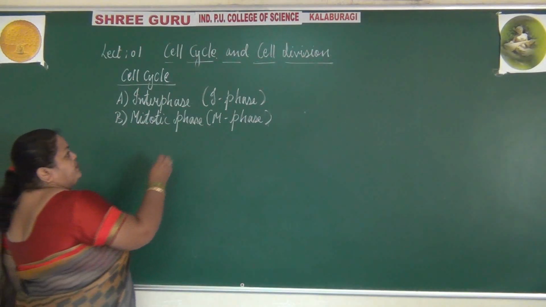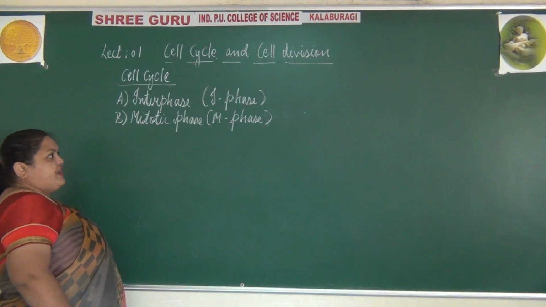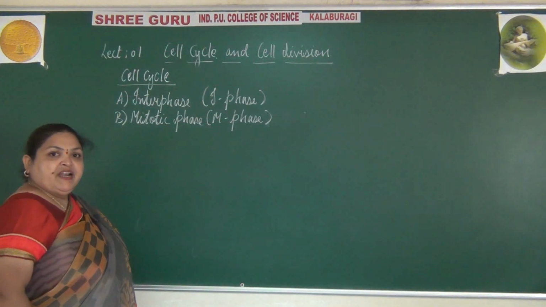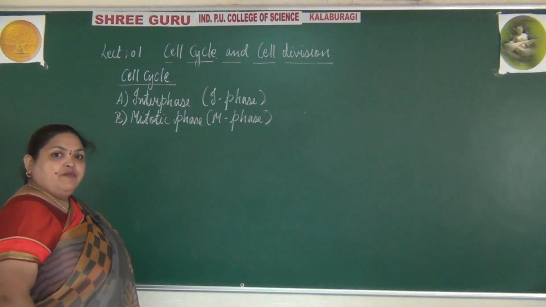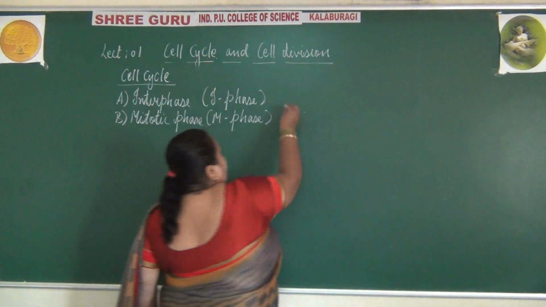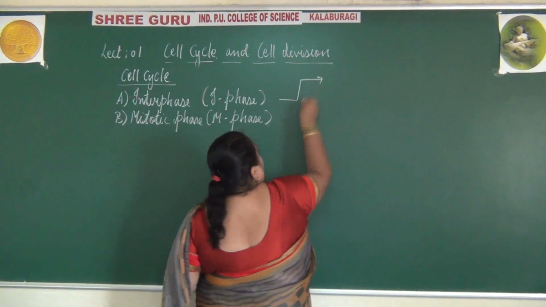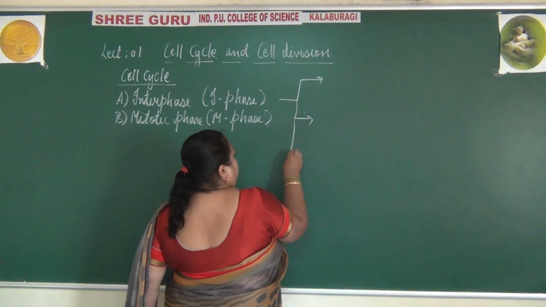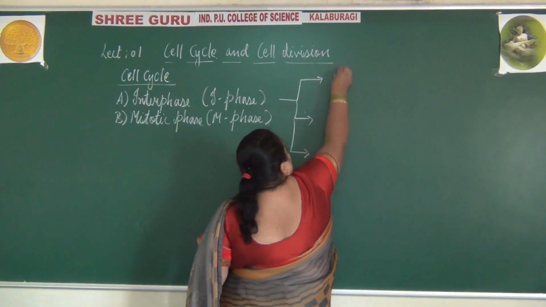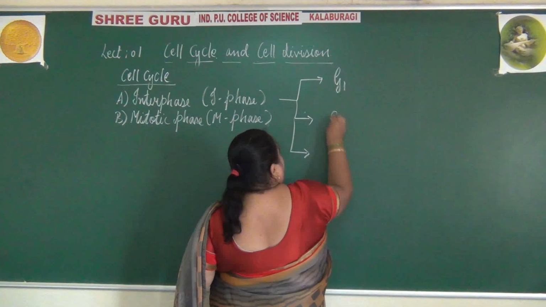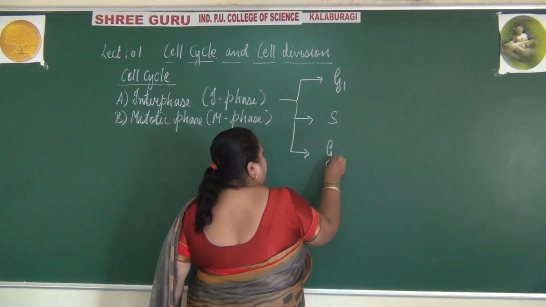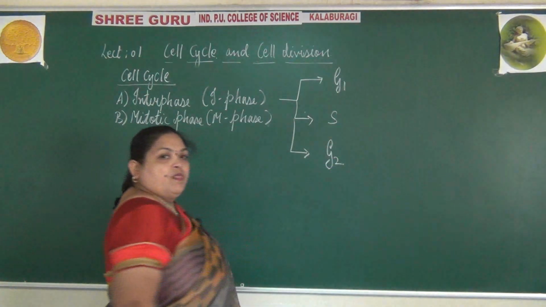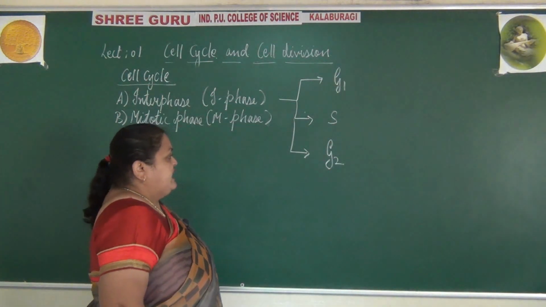Here again the interphase is divided into three sub-phases, that is G1, S and G2 phase. G1, S and G2.